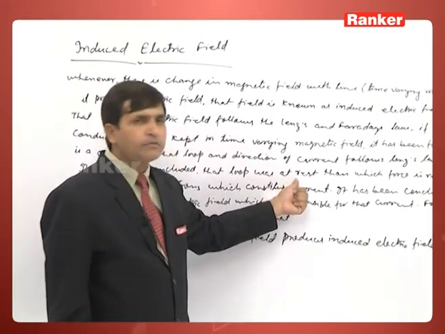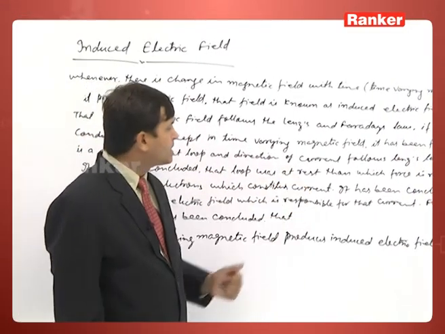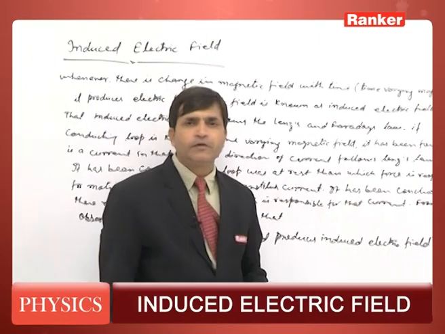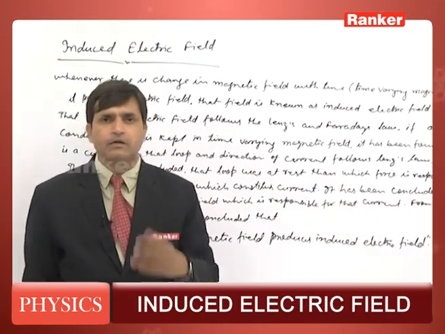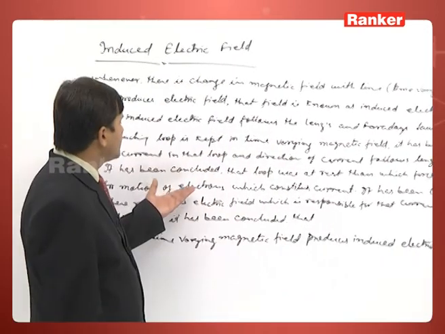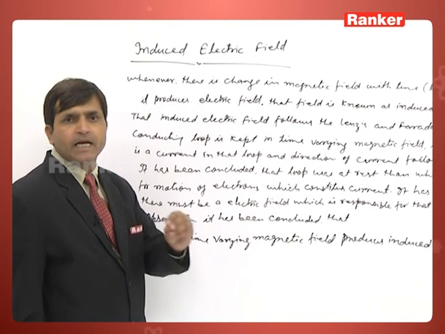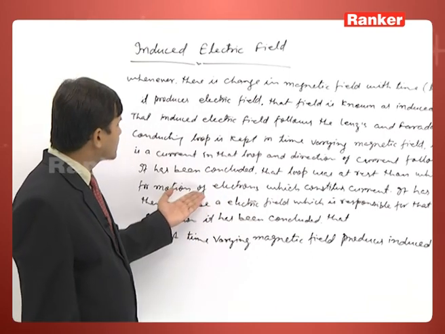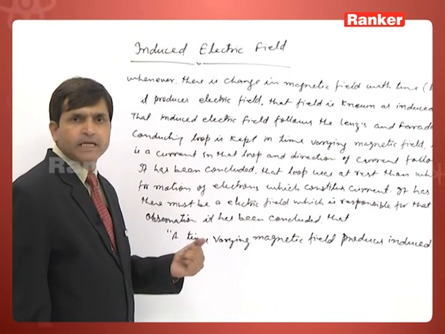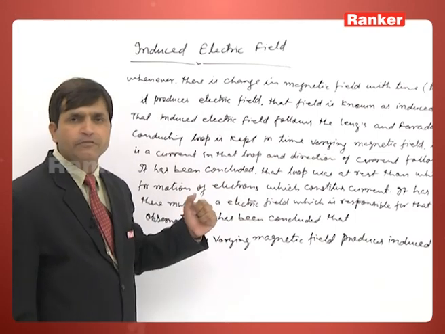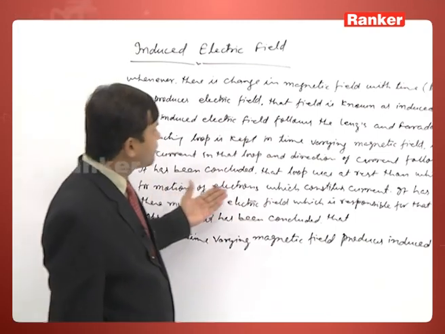So what has been observed, although the loop is at rest, which force is responsible for the motion of electrons which constitute current? Because in a current, a magnetic force always acts when the charge is moving, but the conductor, the loop, is at rest, so there is no chance of magnetic force. Then which force is responsible?